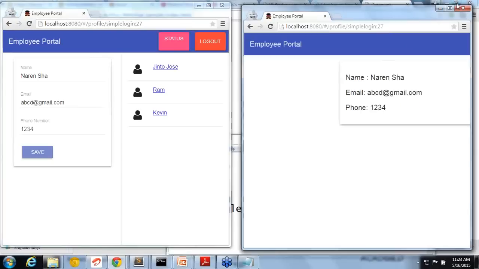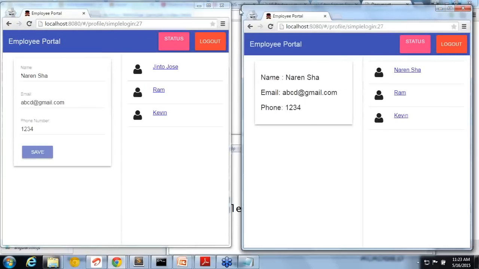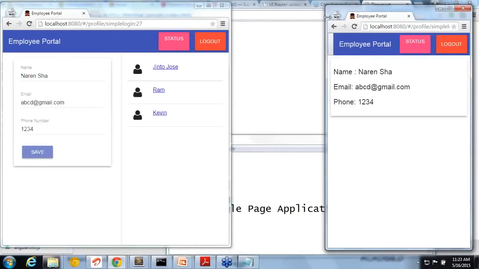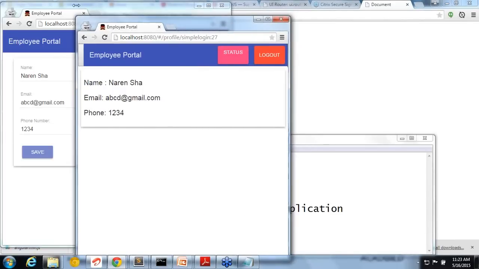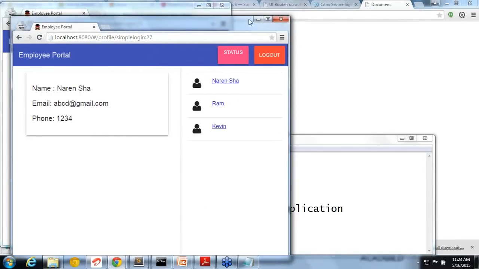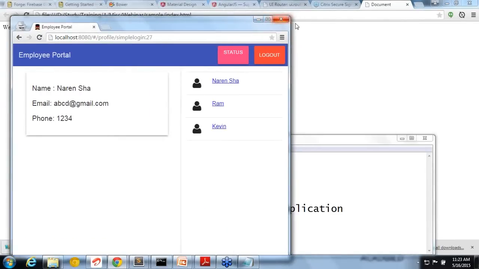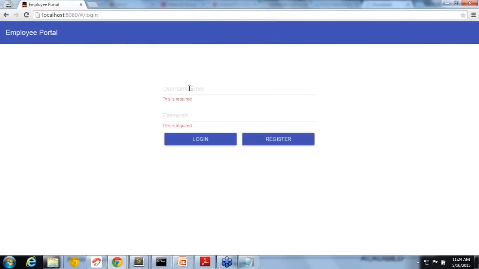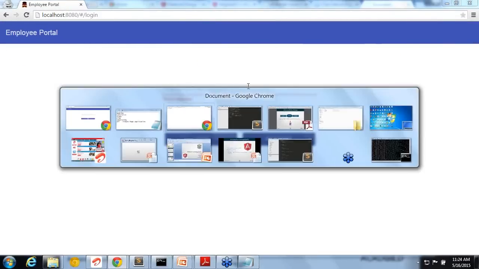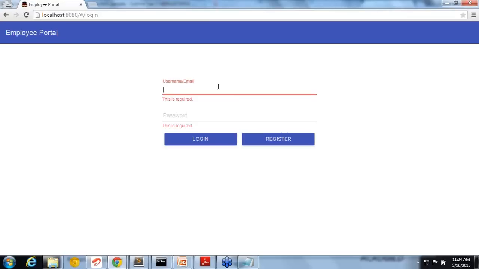If I'm moving it here like that, and if I move a little bit more, it will just hide, right? So you can see this is hiding. Automatically it will adjust accordingly. That is how it's working. Fine. Okay. This is the application structure, an employee portal we have created.